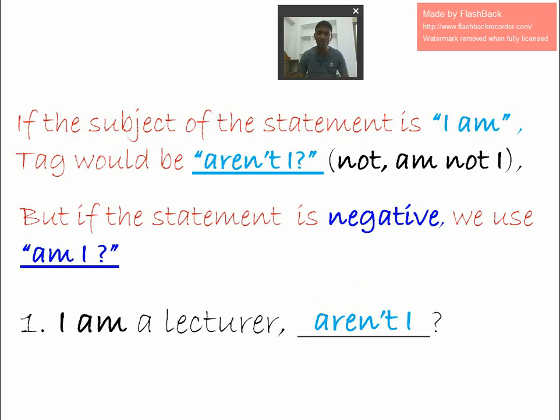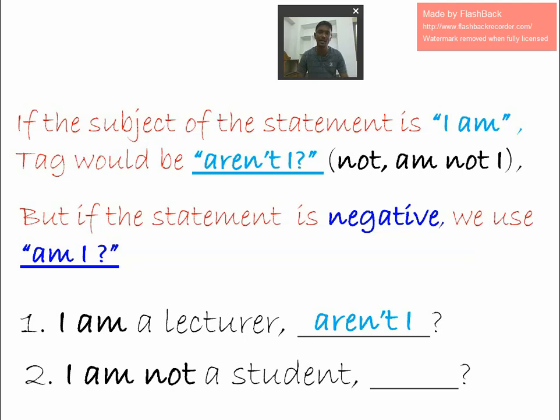If the statement is in negative mode, we use am I. If it is positive, aren't I. The second example is I am not a student. I'm a teacher, right? So I am not a student is negative, so we write am I. This is very, very important: if the statement starts with I am, aren't I; if the statement starts with I am not, am I. Do copy it.